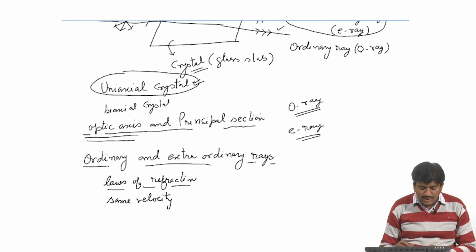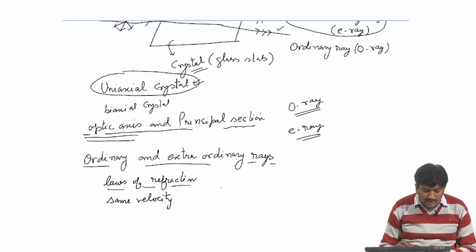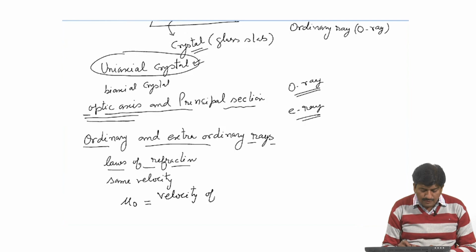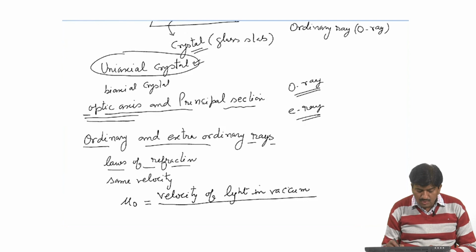Velocity of E ray is changed as the refractive index is changed, and if refractive index of O ray is mu O, then we can write mu O is equal to velocity of light in vacuum upon velocity of O ray in crystal.